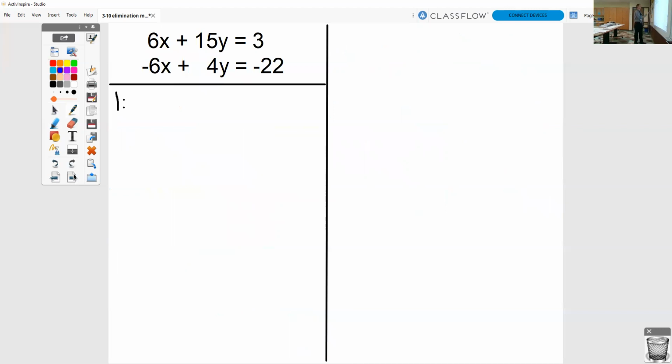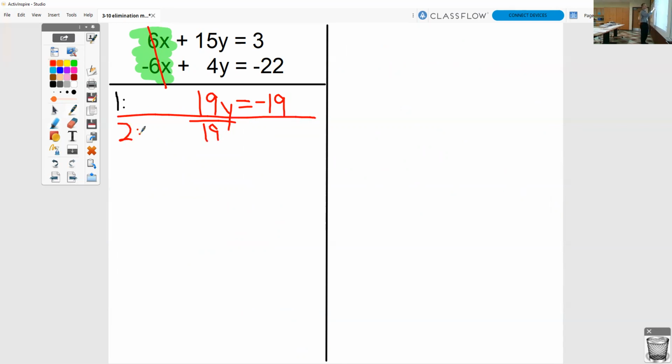Let's do one more. All right, in this last one, we have a 6x and a negative 6x. Those are our opposites. So the first step is to add going down. When we add going down, those cancel out. 15y plus 4y is 19y. 3 plus negative 22 is negative 19. Our second step is to solve that equation. Divide by 19, divide by 19. Those cancel out. We get negative 1 as our answer.